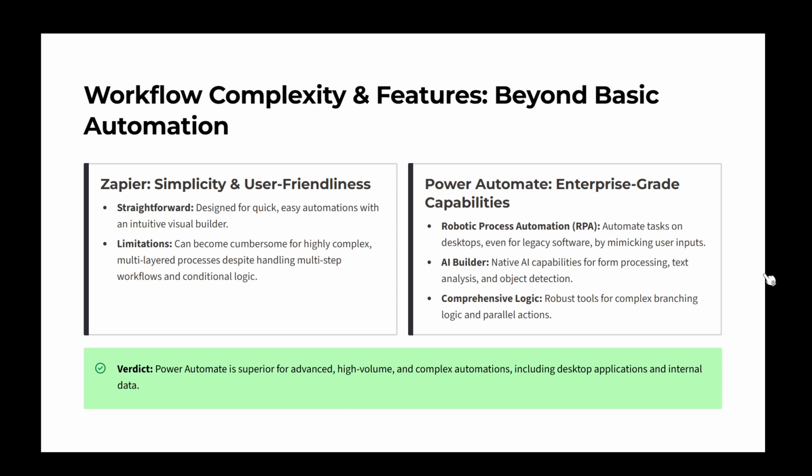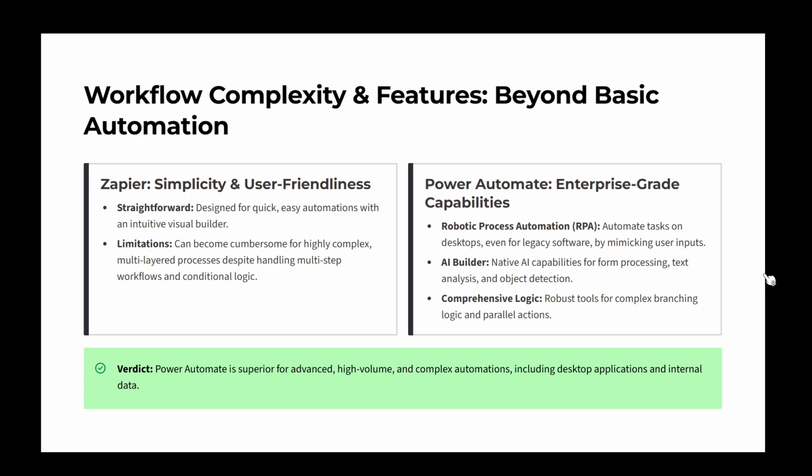Additionally, its AI Builder allows for the integration of artificial intelligence capabilities, like form processing and text analysis. Moreover, Power Automate provides comprehensive logic tools for creating complex branching logic and business process flows. Therefore, for organizations requiring advanced, high-volume, and complex automations, Power Automate is undoubtedly the better choice.